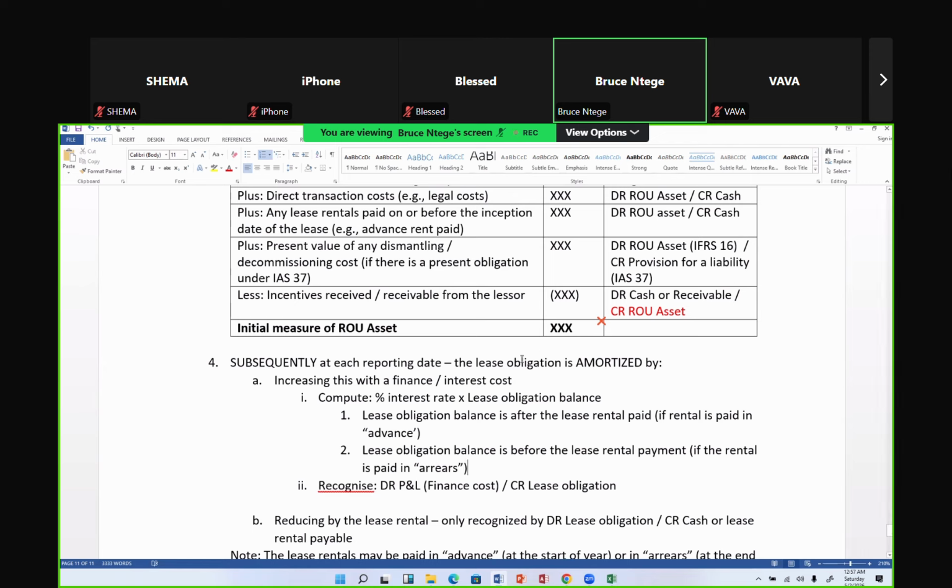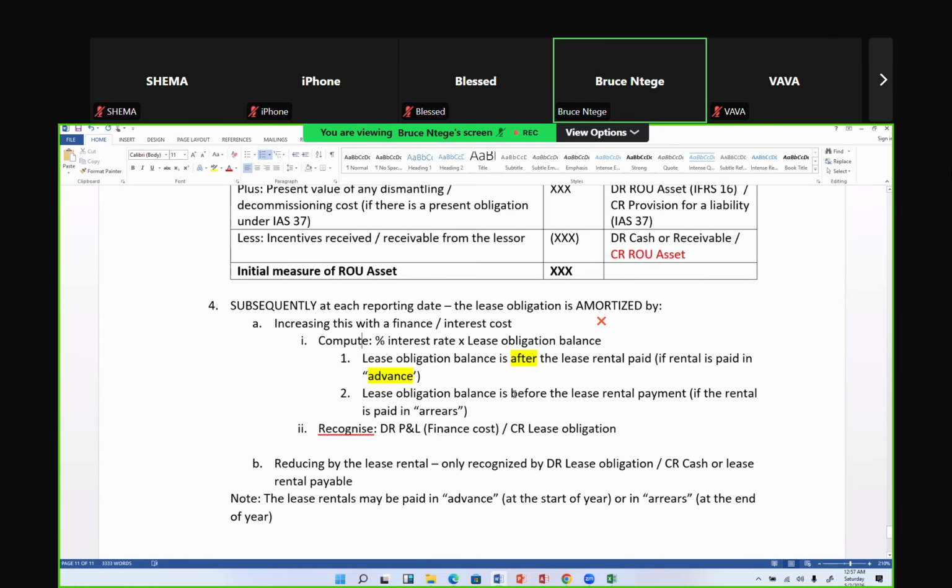So please take note that as you compute that figure, lease obligation balance, which balance are you going to use? It will be after you have deducted the lease rental if the lease rental is paid in advance. First take off the lease rental to get that interest. If you're computing the interest based on rentals paid in arrears, then get that lease obligation balance before deducting the rent.